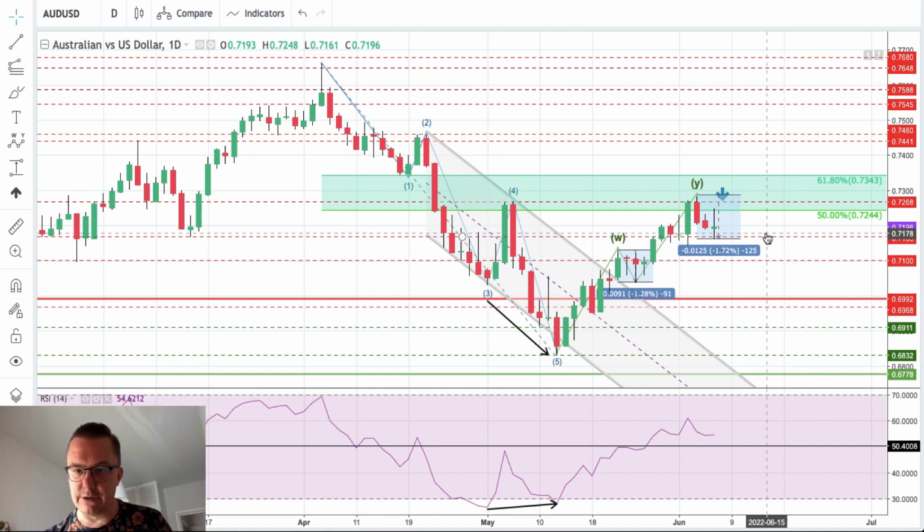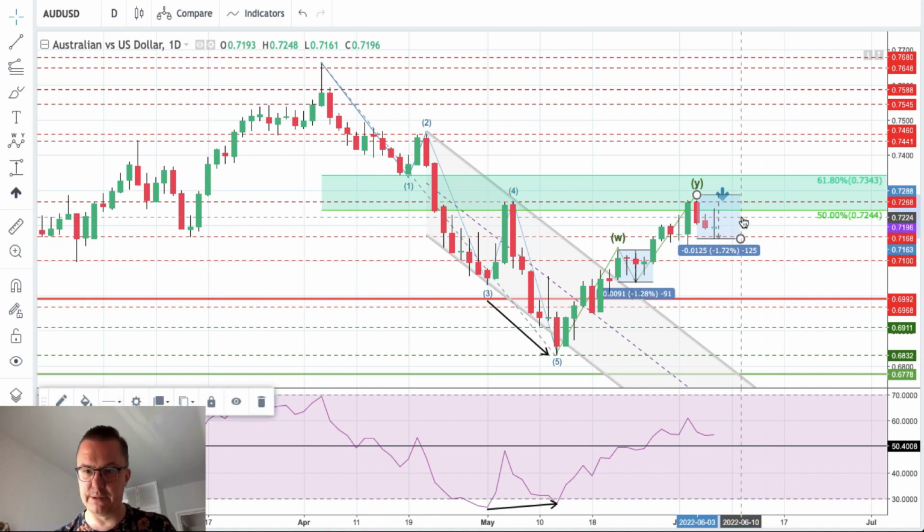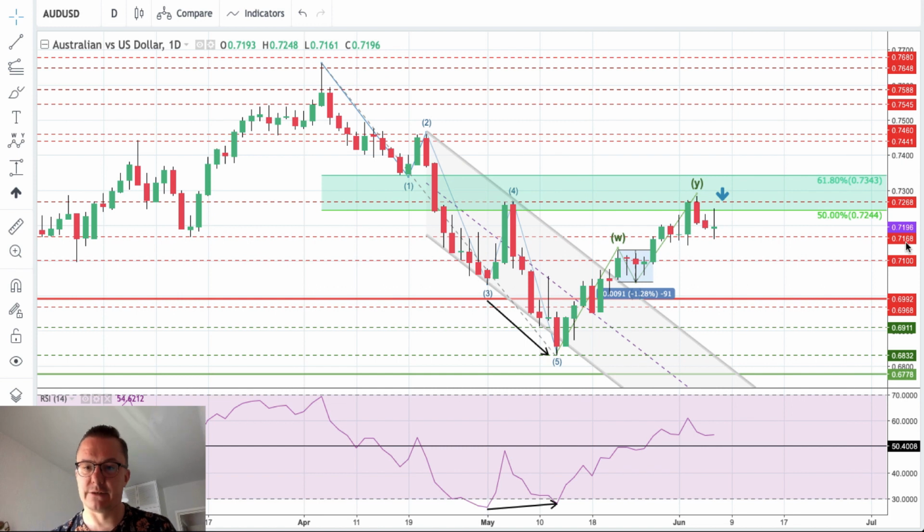So right now, if we definitely break below the level of 7,168, then of course the situation is clear, and we got the overbalance, the price and time overbalance, and we are ready to go lower, and the WXY double zigzag is completed at the current levels. However, if we see this candle green and then we go higher, then of course we evolve into the wave double X and wave Z to the upside. So that's the Australian dollar outlook.